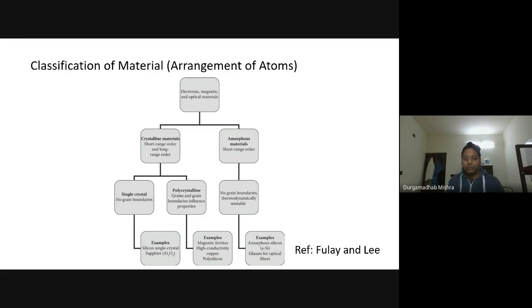And of course, in the amorphous material, you don't have any regular arrangement of the atoms, for example glass. Silicon can be in a single crystal form, and you can also get it in a polycrystalline form. So you can get silicon in both forms. There are ways to synthesize or grow this silicon material, so you can get a single crystal or a polycrystal. But that will actually determine a lot of the properties of the material.